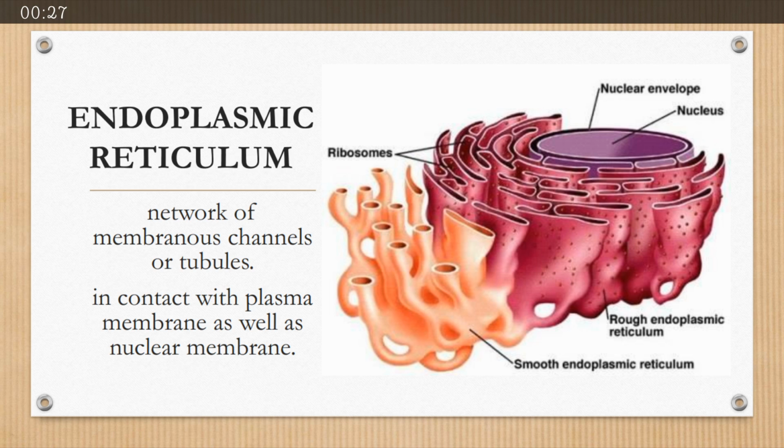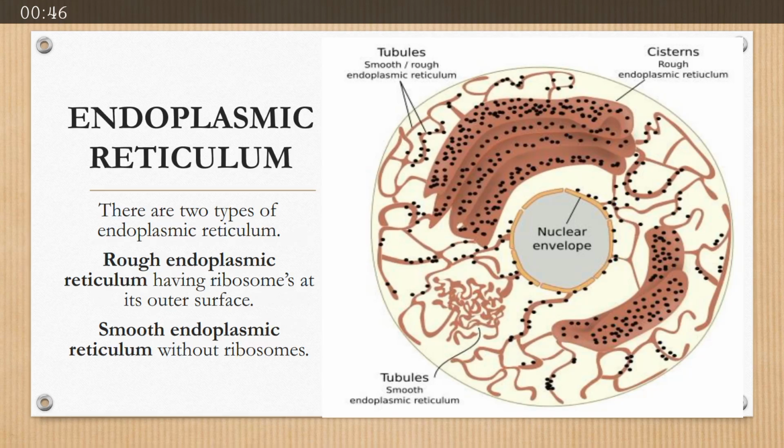So first cytoplasmic organelle which we are going to cover is endoplasmic reticulum, abbreviated ER. It is the network of membranous channels or tubules which are present throughout the cell, starting from the cell membrane till the nucleus. Endoplasmic reticulum is of two types, rough endoplasmic reticulum and smooth endoplasmic reticulum. Both are similar in structure with a little bit of difference. In rough endoplasmic reticulum, ribosomes are present on the outer surface, while smooth endoplasmic reticulum is present without ribosomes.